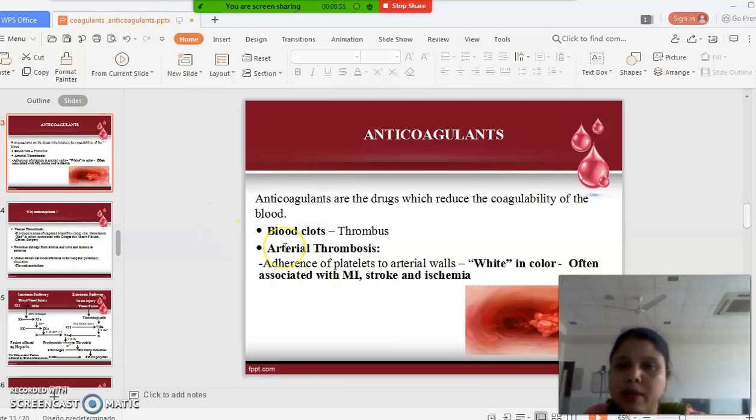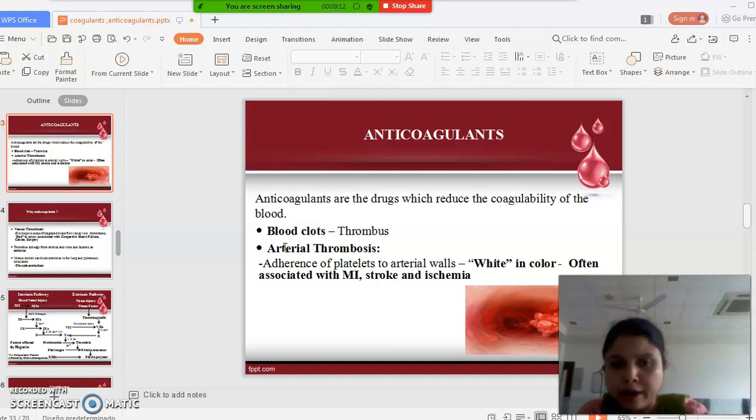Okay, now there are some terms which are required for you to know, like thrombus. Where do we use the word thrombus? Thrombus means blood clot. Okay, and whenever you read a book, there you will find written arterial thrombosis.